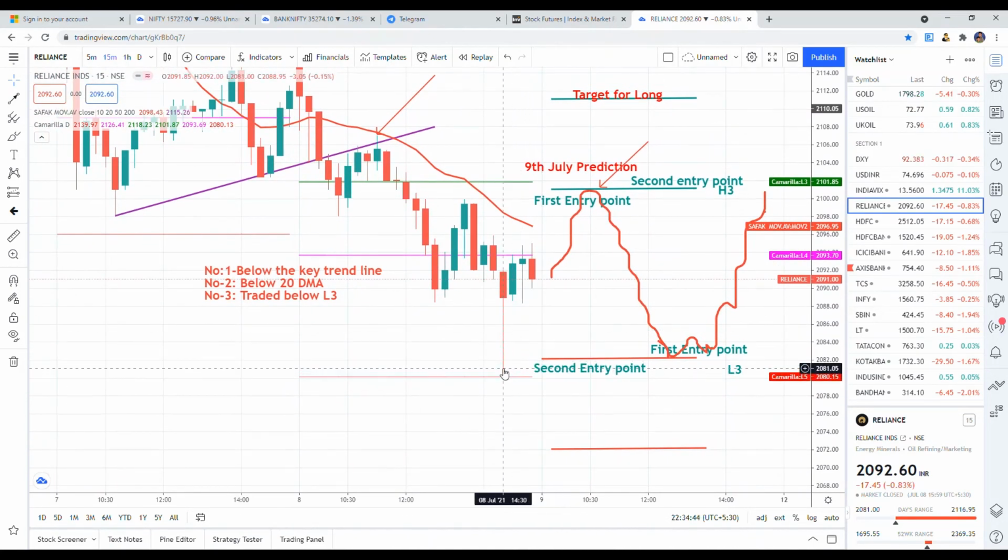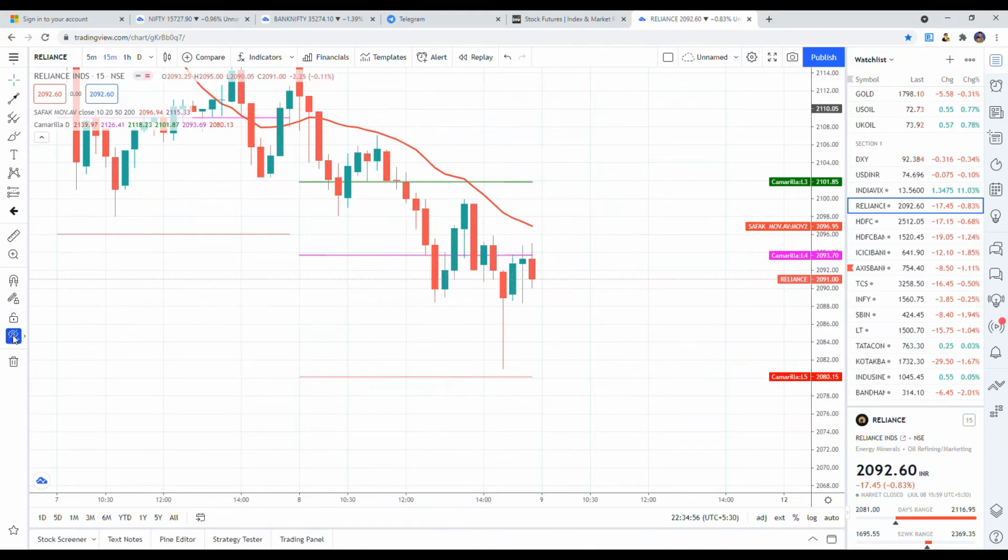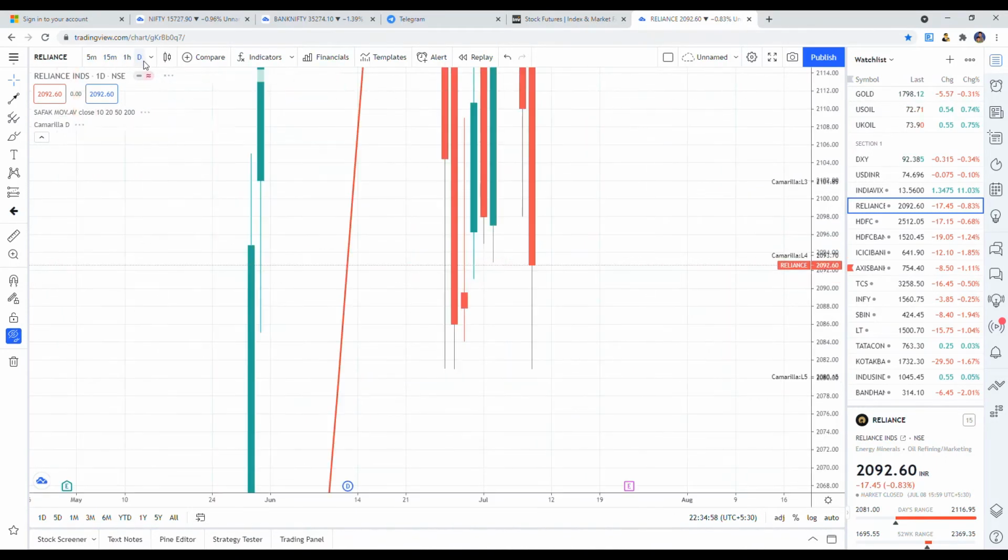Then you have to watch this support point. This is the third support region. If you have a look at the daily chart, this is the third support region, 1, 2 and 3.